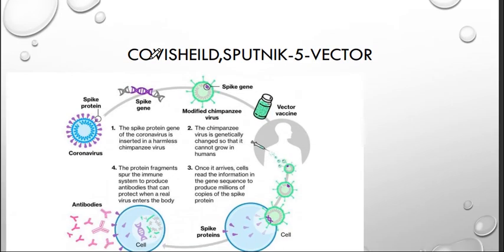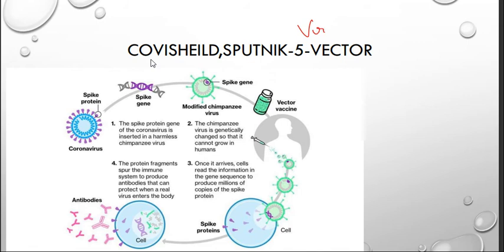Now we will go into detail. First, we will know about the viral vector. Suppose we inject the coronavirus into humans. It will replicate and cause the same disease as COVID-19. Rather than doing that, we will go with another method. We will take the main part of that coronavirus, the spike protein, that is, its genes. I have explained how genetic engineering works, right? They join with ligase and cut with a restriction enzyme.